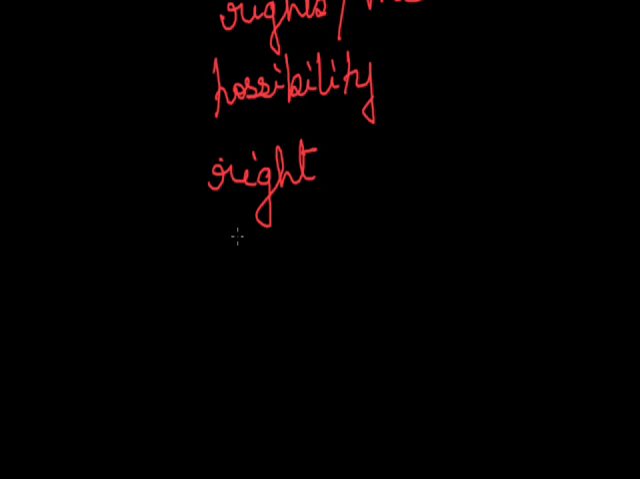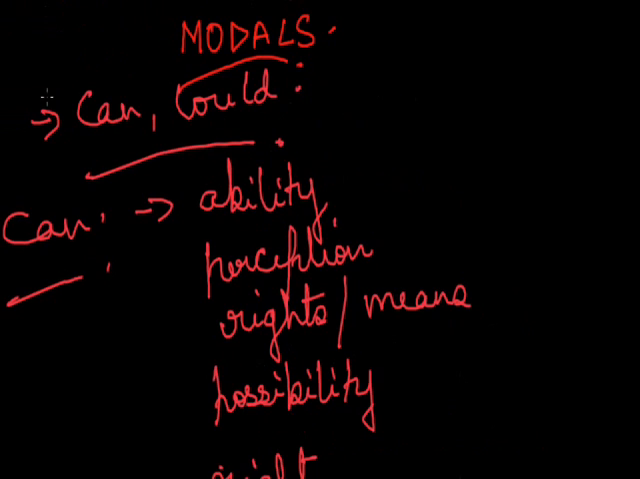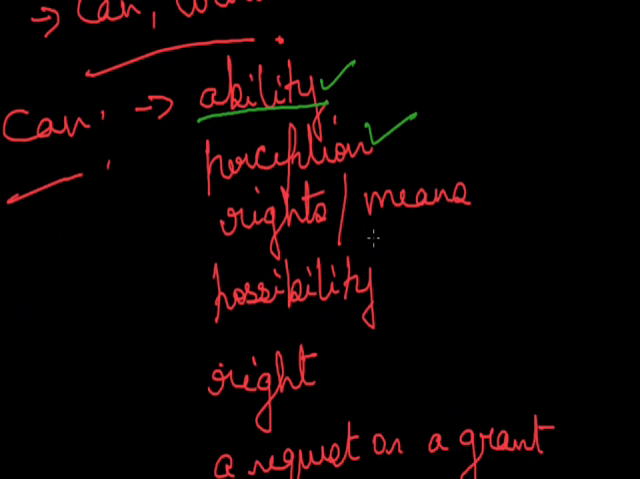Next is requesting or granting of permission, a request or a grant. And the last is permission granted according to one's conscience feeling, using it in the negative. So these are the few points for which we use can. Like if I speak about ability, I can play tennis with any player of the world ranking. So here can is the helping verb. Then if I talk about perception, can is also used for perception. For example, I can see the waves dashing against the shore.